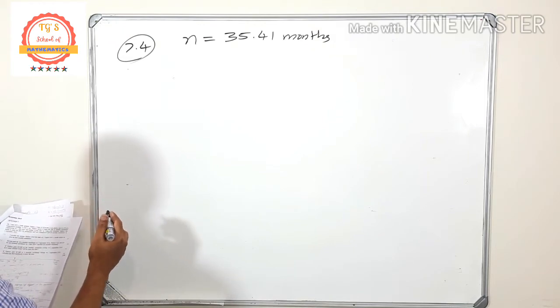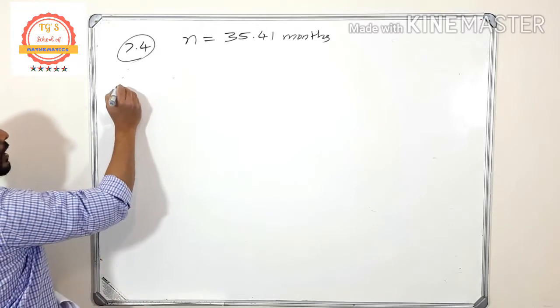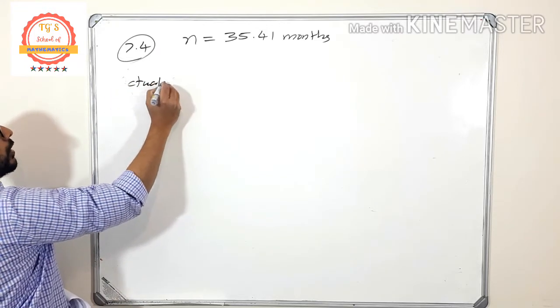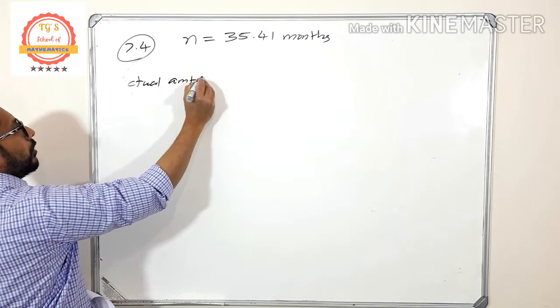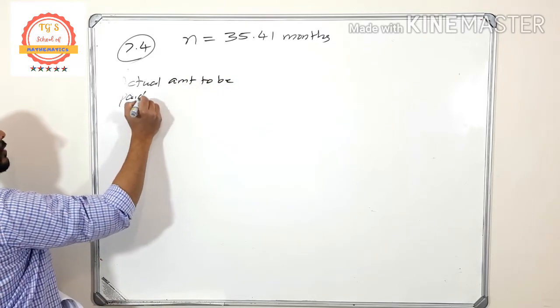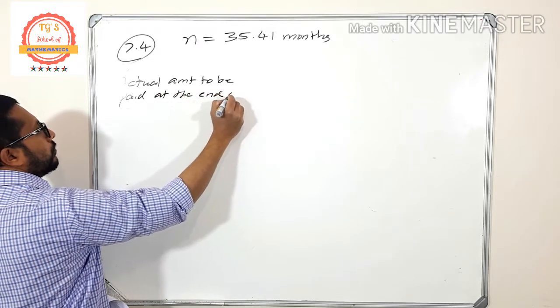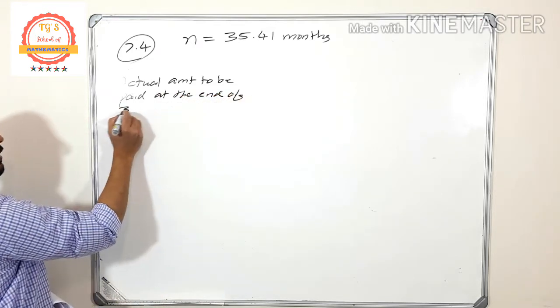Look at what I'm going to write: actual amount to be paid at the end of 35 months.